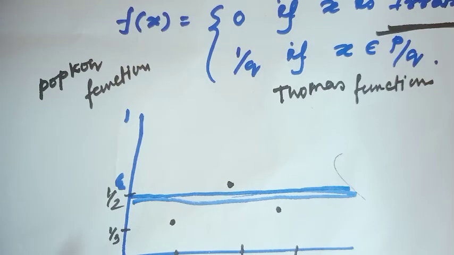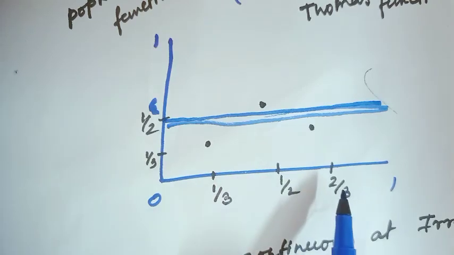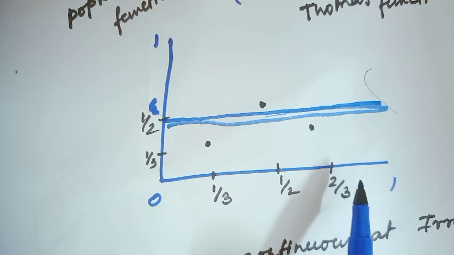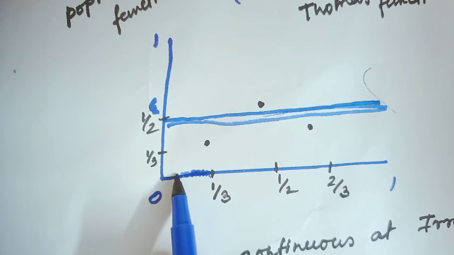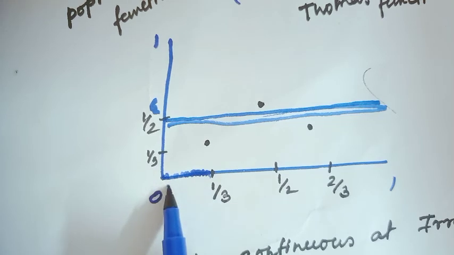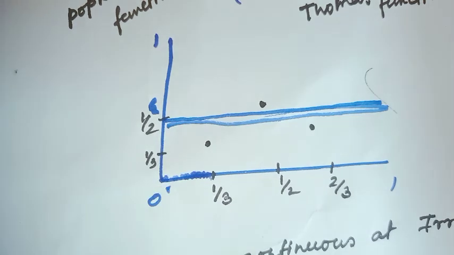Thomae's function, here the discontinuity is at the rational number points. So notice here the limit point of the discontinuity tends to 0. So this function is always Riemann integrable. Are you getting the theorem?